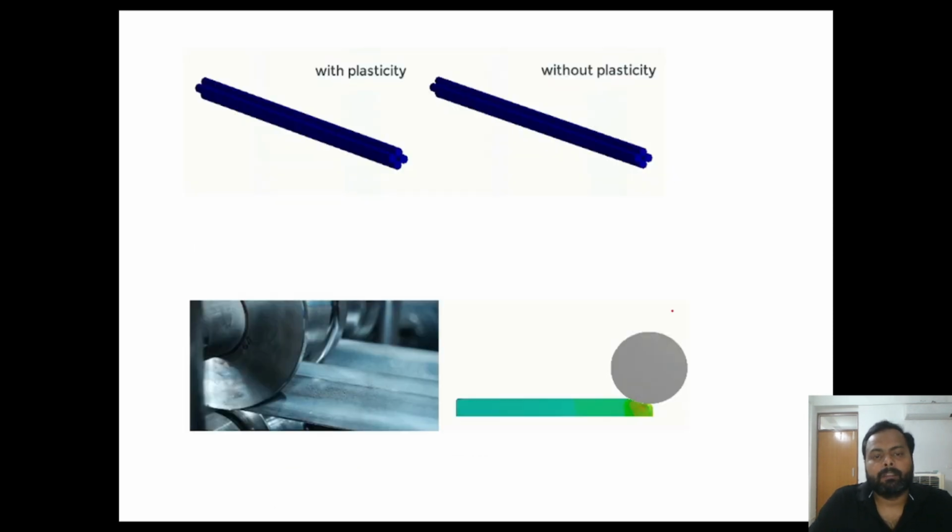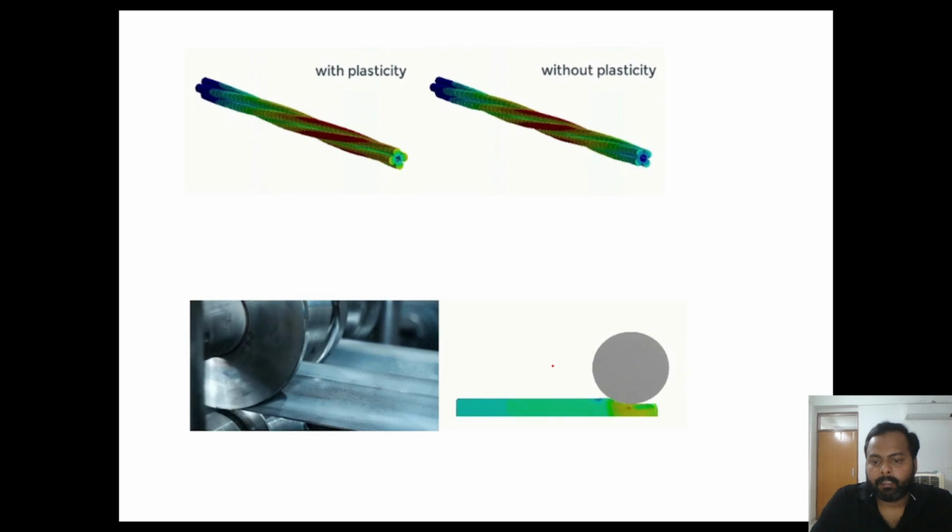We'll see from the animation. See, without plasticity, when the force is removed, when the twisting force is removed, it is getting back to its original shape. But with plasticity, even if the force is removed, twisting moment is removed, the material doesn't get to its original shape and size.